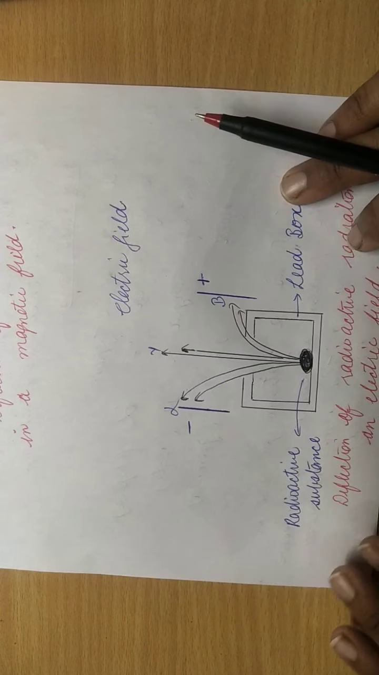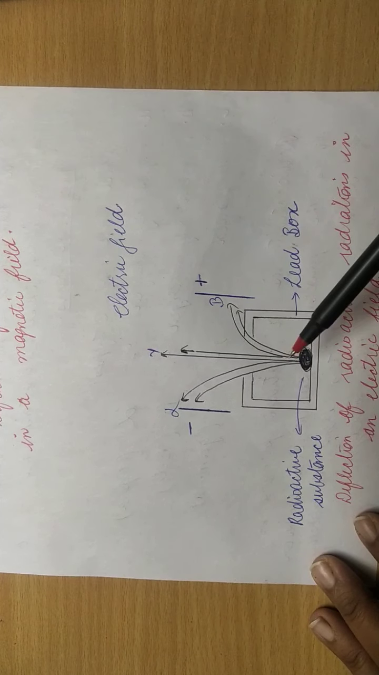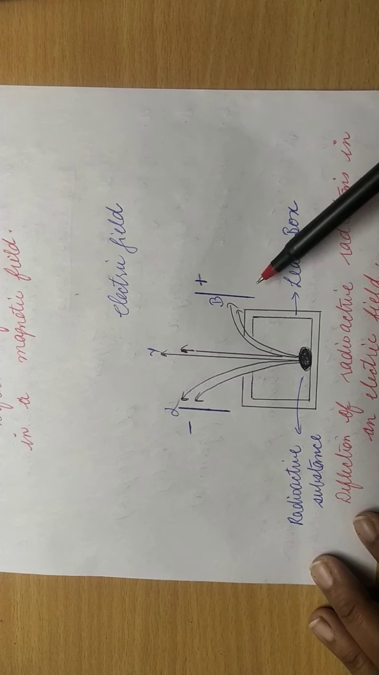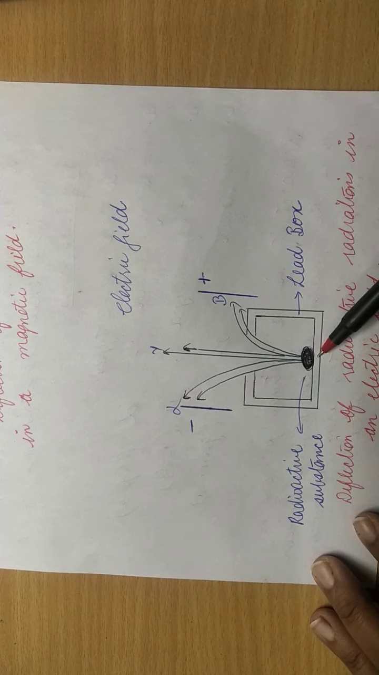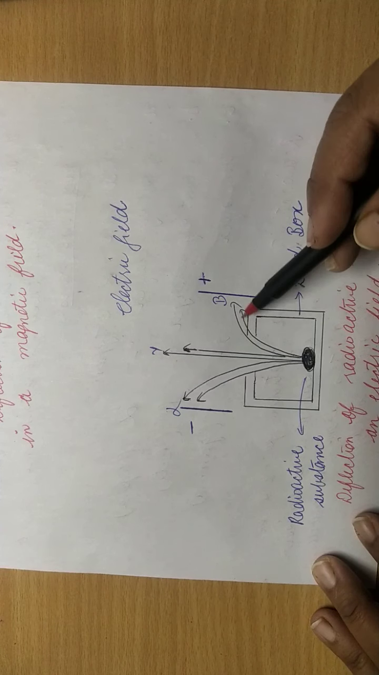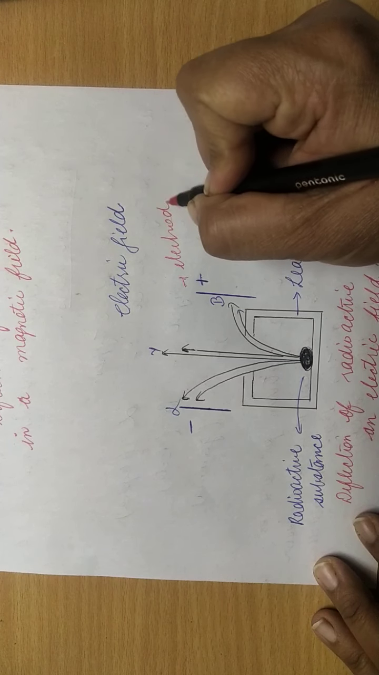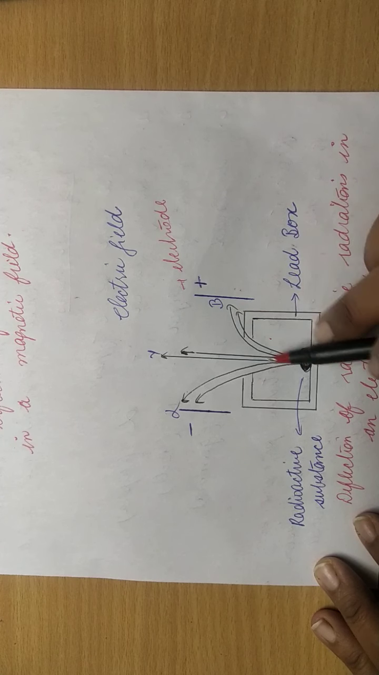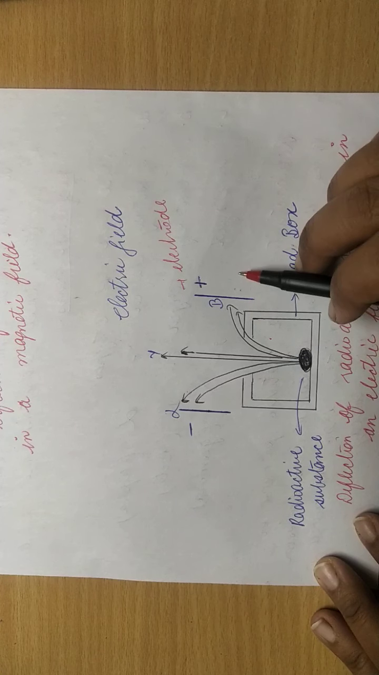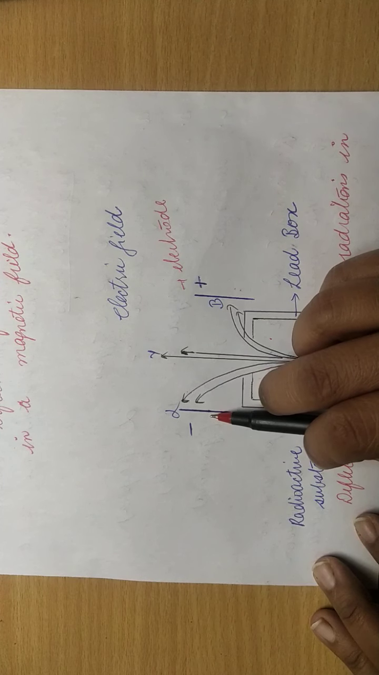In the second experiment, they applied an electric field in place of the magnetic field. Same thing is there, lead box is there, radioactive substance is there. This substance will produce some rays, that is alpha, beta, gamma rays. This is an electrode, this is an electrode. Some rays will be attracted towards the positive electrode, and some rays will be attracted towards the negative electrode.